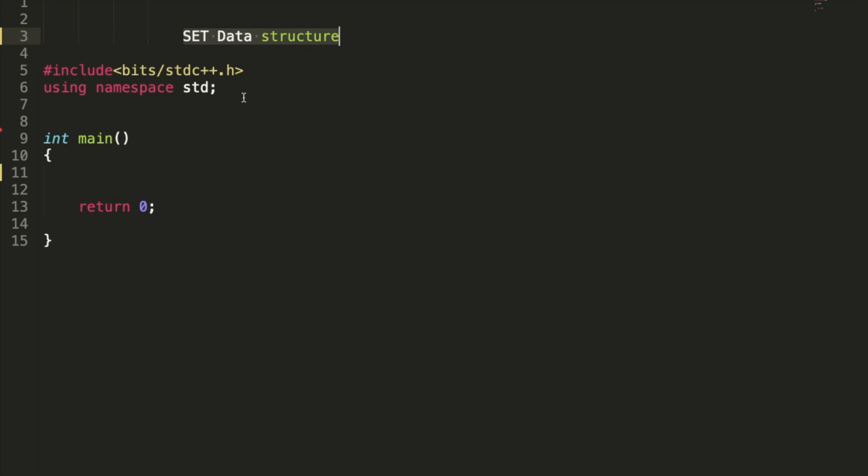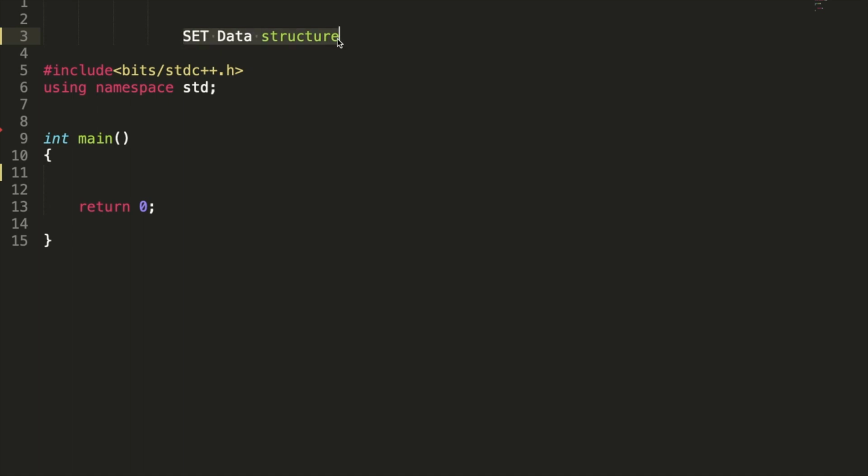Okay, so it contains data uniquely, so it does not contain duplicates, and also it stores the data in increasing order. Okay, so it does not store the data in the order in which you have pushed. Suppose you are pushing 4 5 1 2, so in the first position it will be having 1 2 4 5. Okay, not 4 5 1 2. So this was the second point.